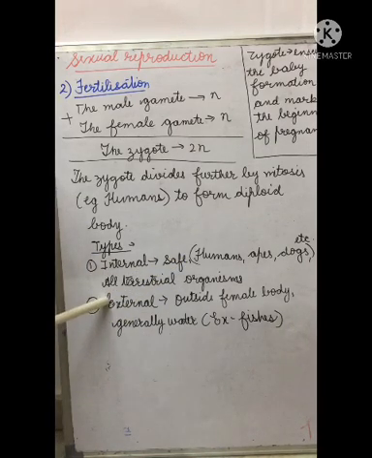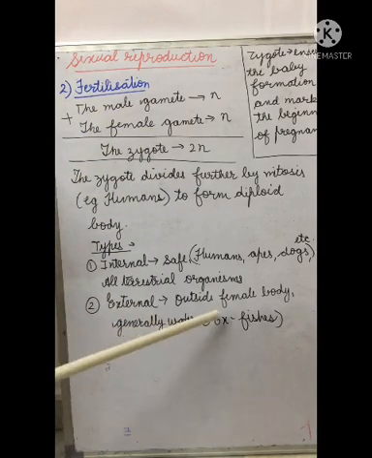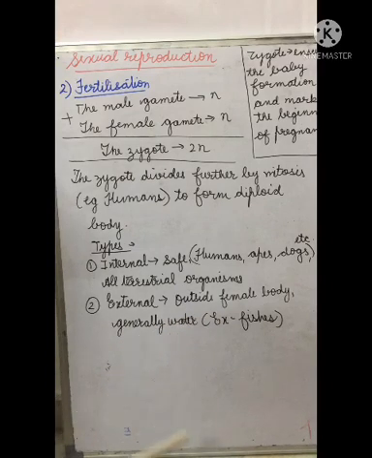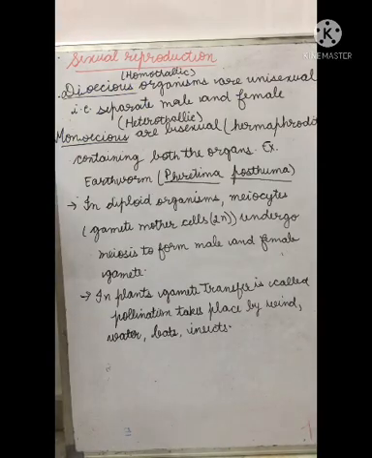External fertilization means the fusion of the two gametes takes place outside the female body, generally in water, where male gametes and female gametes are synchronously released in large amounts to facilitate the fusion and form the zygote, like in many fishes, not all fishes. Now let's discuss some important terms related to the topics we have discussed till now.